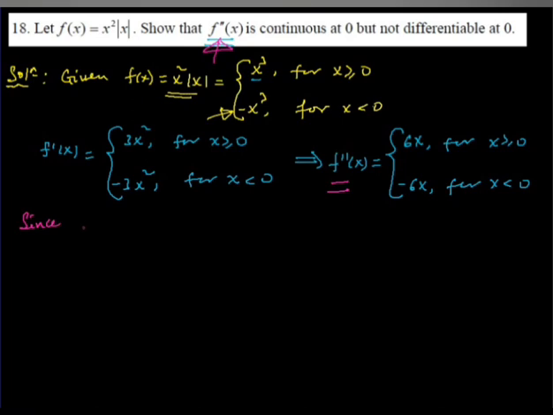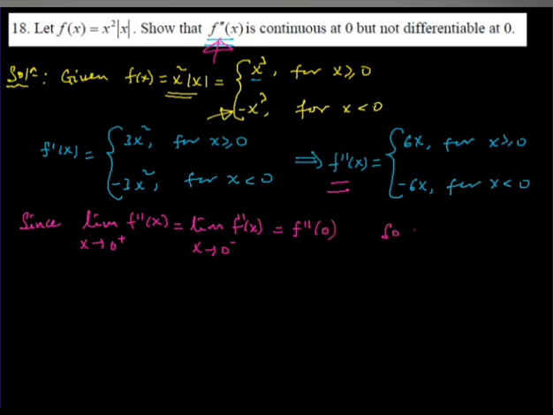Since the limit of the second derivative of the function as x approaches 0 from the right, and the limit of the second derivative of the function as x approaches 0 from the left, if you calculate both of these, it becomes 0, which is exactly the second derivative at 0.